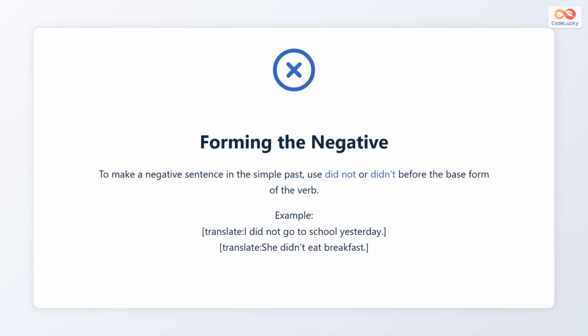To form a negative sentence in the simple past, we use did not, or its short form didn't, before the base form of the verb. For example, I did not go to school yesterday, or she didn't eat breakfast. This structure tells us that the action did not happen at that time in the past.